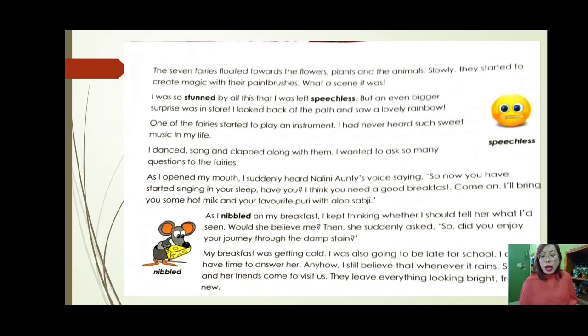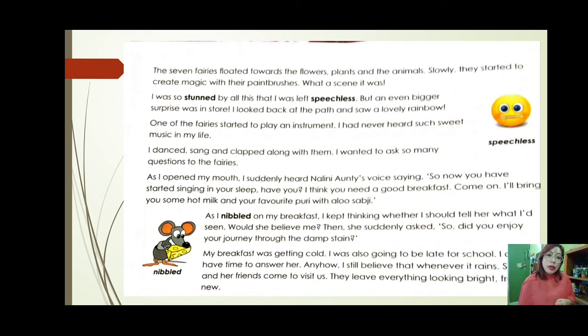I was so stunned by all this that I was left speechless. That means he was so surprised that he fell short of words to express himself. But an even bigger surprise was in store. I looked back at the path and saw a lovely rainbow. So he said that above all these, there was a greater surprise. And what was the surprise? When I looked back, I saw a beautiful rainbow.